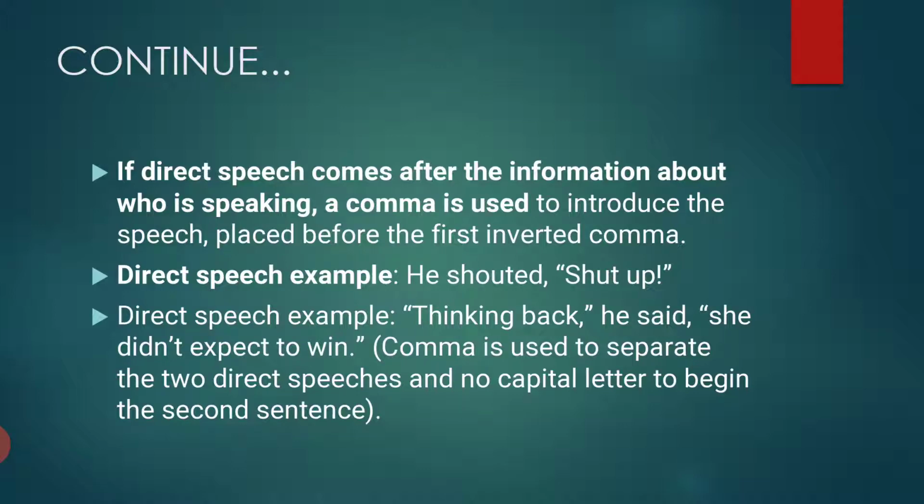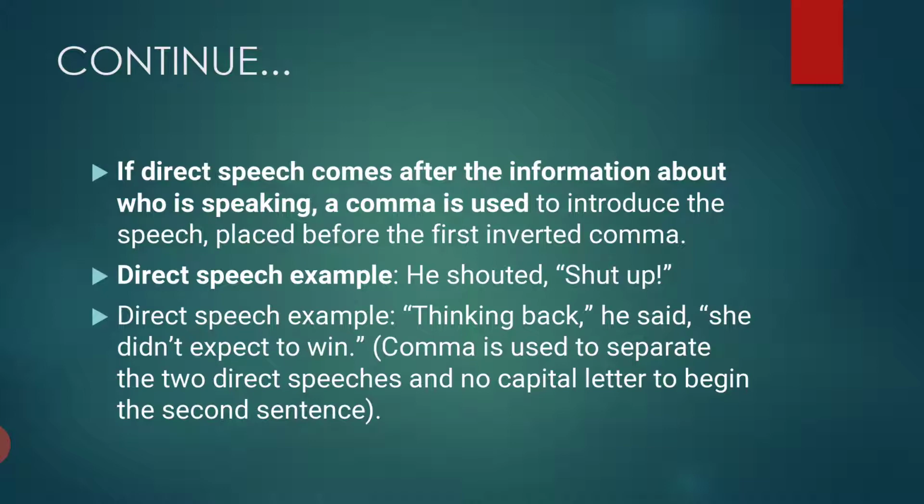Like, for example, he shouted, comma, "Shut up." So he shouted came first. After that you have to put a comma, then double inverted comma, and your sentence, shut up.